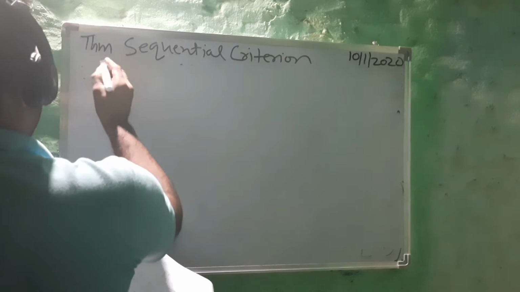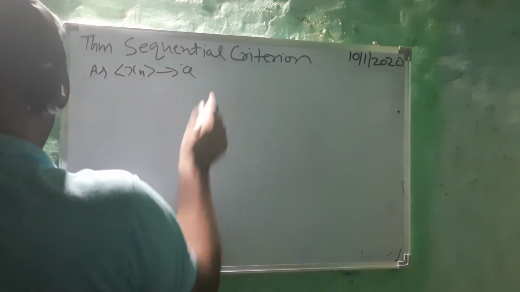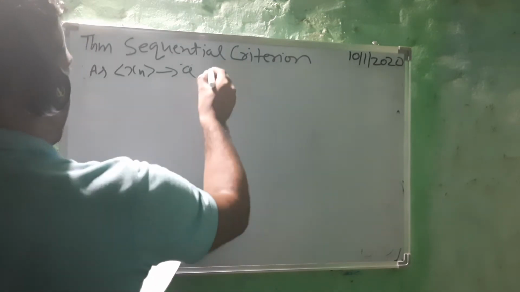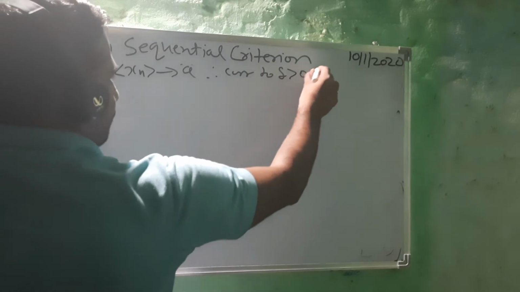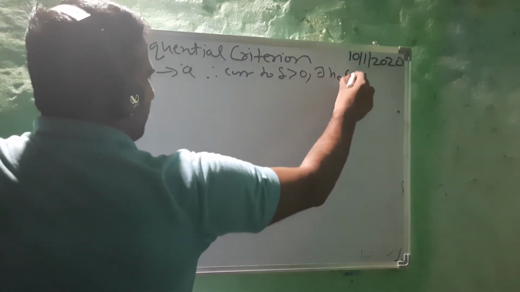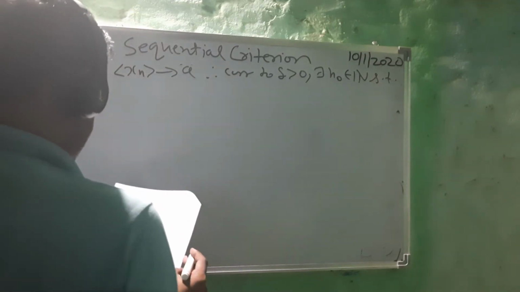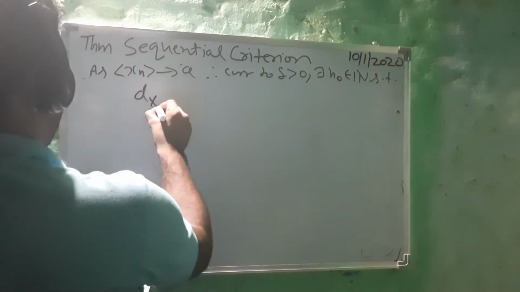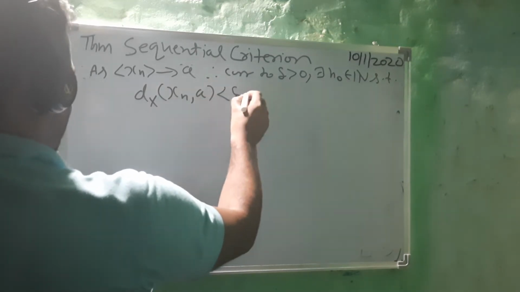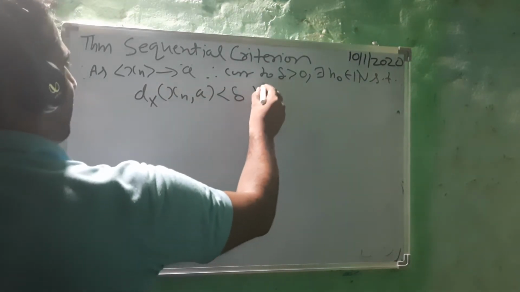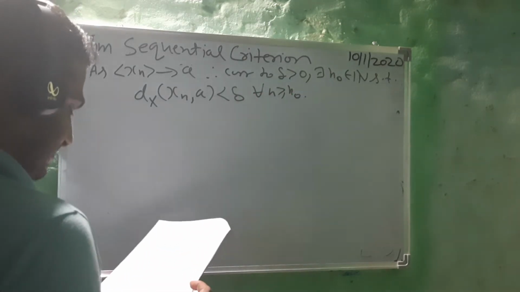As xn converges to a, therefore corresponding to delta greater than 0, there exists a natural number n naught such that distance of xn, a less than delta after this stage, right?